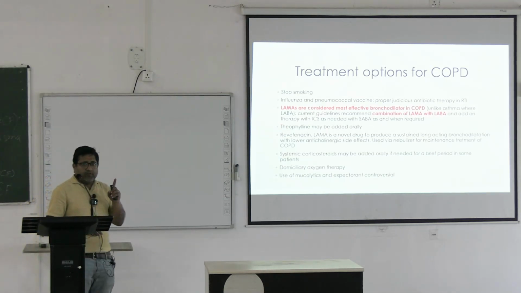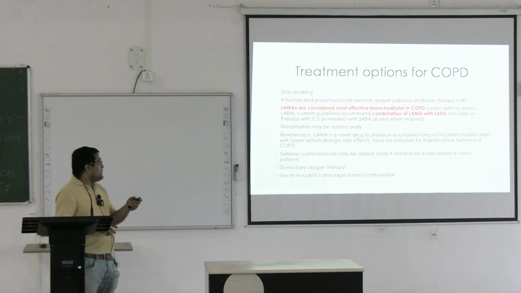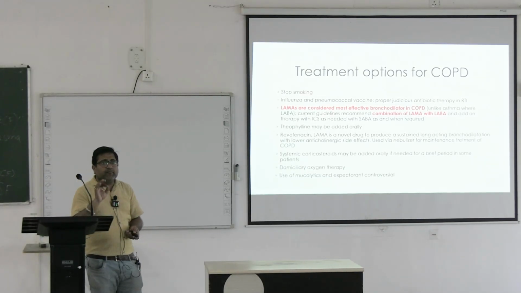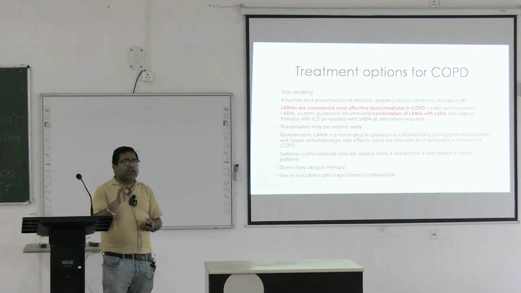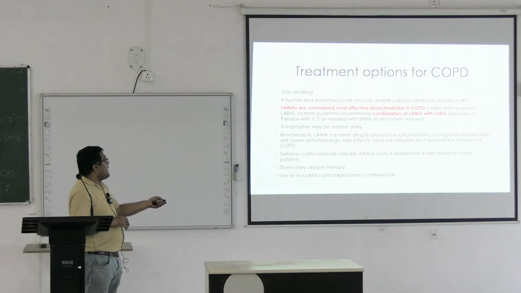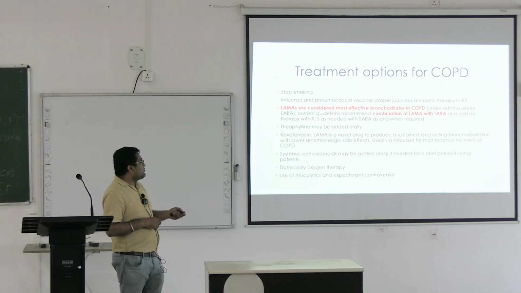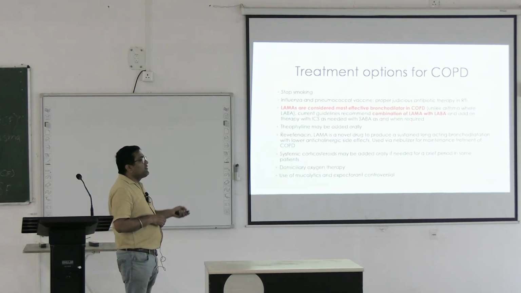Current guideline to treat a COPD patient: current guidelines recommend a combination of long-acting muscarinic antagonist and long-acting beta-2 agonist, and add-on therapy with ICS as needed, with short-acting beta-2 agonist as and when required.